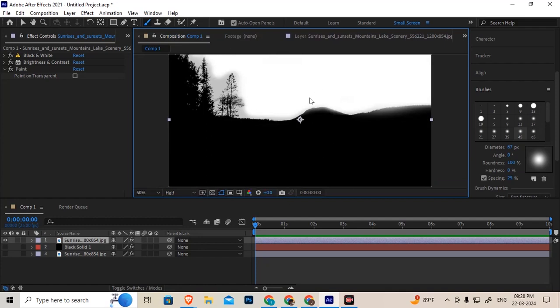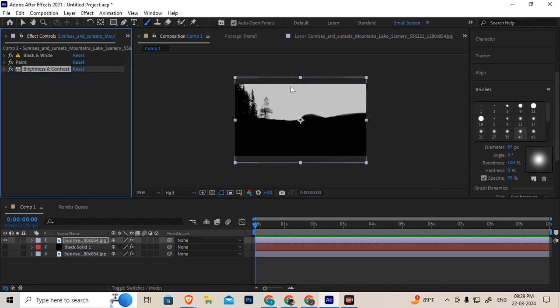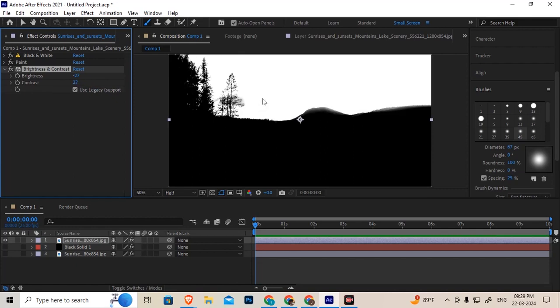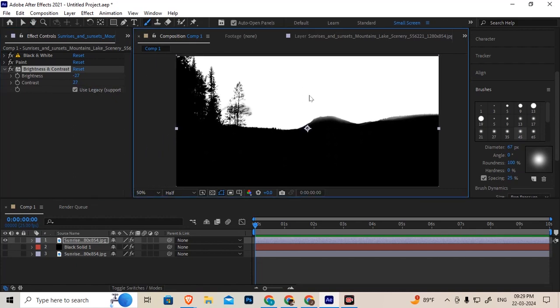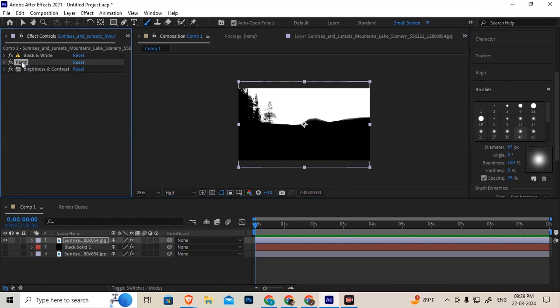So once it is done, come to the composition area and you can add a brightness and contrast on top of it. See this now? You can also increase the brightness a little more and contrast also. Clear now? See? Perfectly I got the white area here, black area here, right? Yes, sir. After completion of the paint I moved up brightness and contrast next, so that this is affecting the paint also in the composition editor.